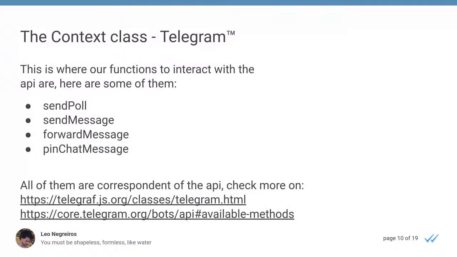Okay, and also we have the Telegram class. This is where all the logic around the Telegram API is concentrated. We have here the methods to interact with the API, such as sendPoll to start a poll, or sendMessage. Very, how can I say, obvious name. It sends a message, it forwards a message, it can pin a chat message. And here on these both sources, you can check a bit on the possibilities and capabilities of the Telegram API. There are a lot of cool things that you can do there, and very interactive ways to use the bot with your conversations.